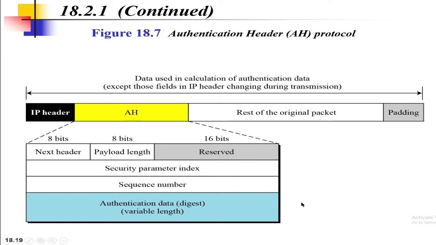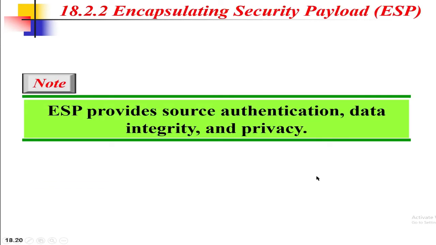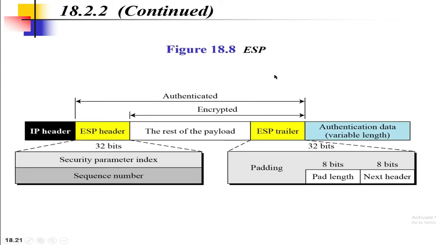Okay. So next we come to the encapsulating security payload protocol. Encapsulating security payload provides source authentication, integrity as well as privacy. Here, as you can see, this is the diagram of encapsulating security payload. When the IP datagram carries an ESP header and trailer, the value of the protocol field in the IP header is 50. In the ESP procedure, first the ESP trailer is added to the payload,